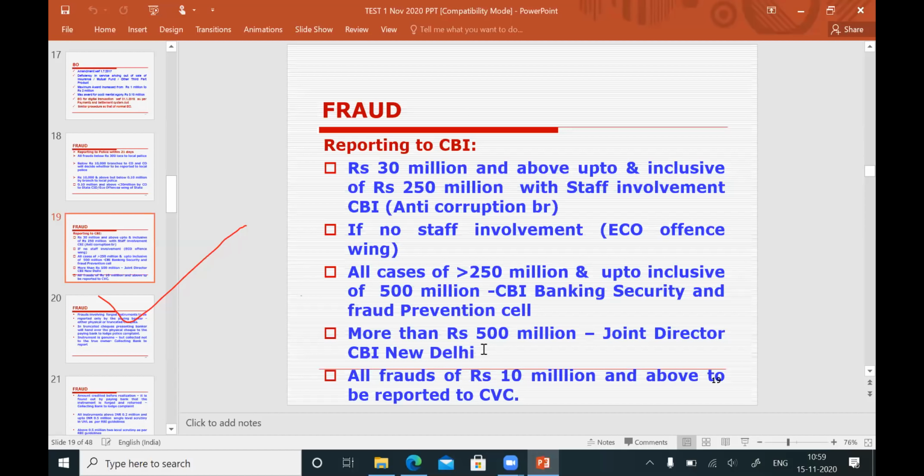If it is above 50 crores, with or without staff involvement, it has to be reported to Joint Director, CBI, New Delhi. Okay, these things you should know by heart, friends. Questions will be asked from that, at many levels, so you should not miss it.